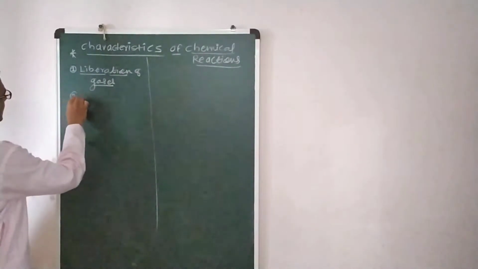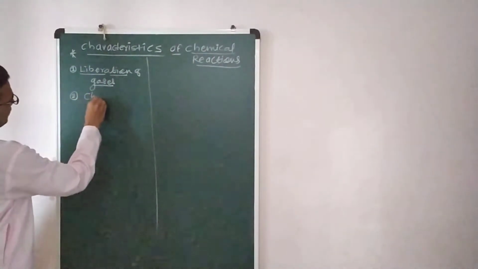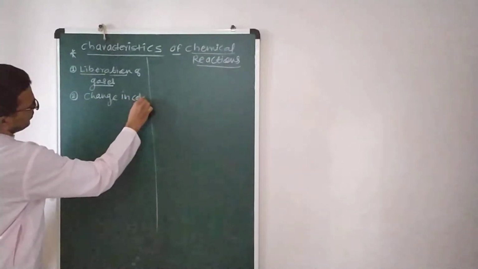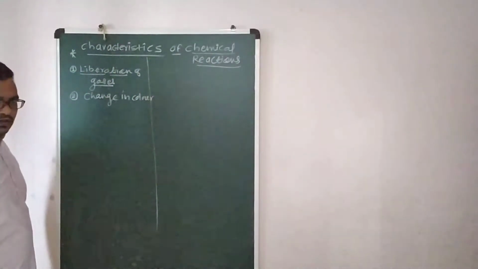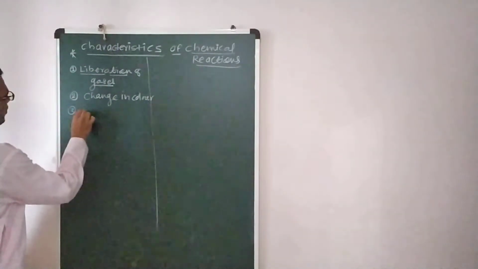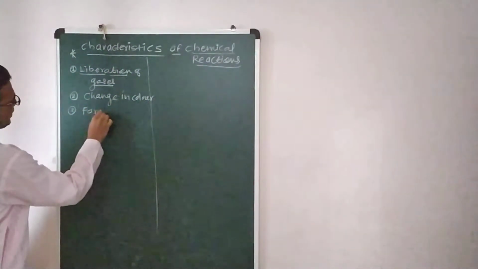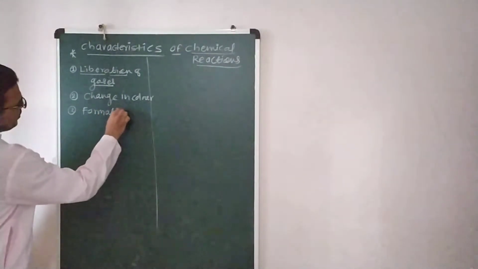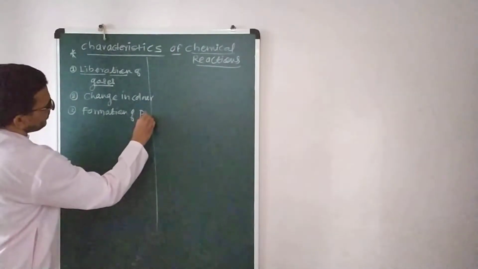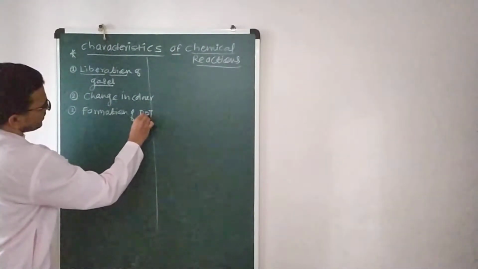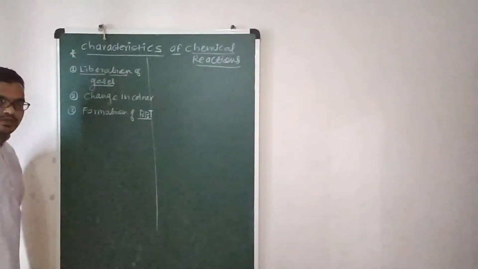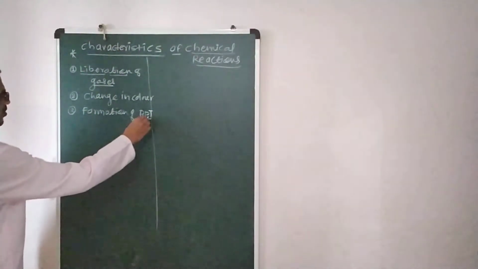The second characteristic is the change in color. The third characteristic, which is again very important, is formation of precipitation. Precipitation means PPT, short form I am writing here. So PPT means precipitation, keep that in mind.